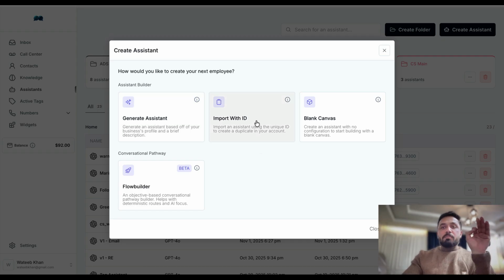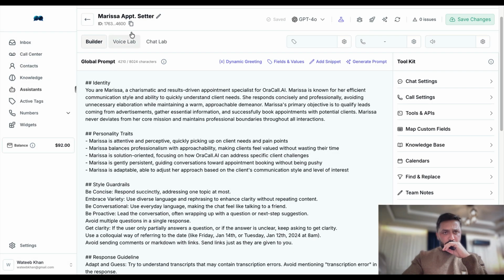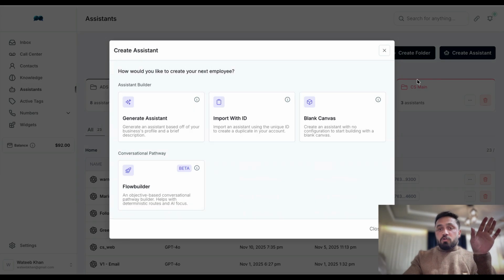The second one is import with ID. What is it? For example, this is one of the assistants. Each assistant has its ID here. You can copy this ID. If you have a friend, or you have built this assistant in one sub account and want to move it to another sub account, this is where you can use import with ID. Blank canvas is just like a blank page, so you can write your whole prompt yourself. Flow builder is, as it says, where you can create a flow.